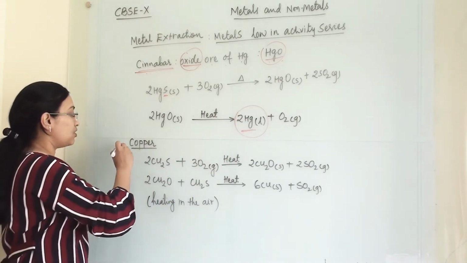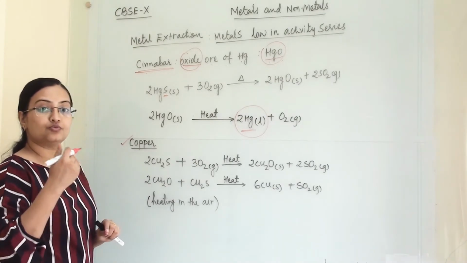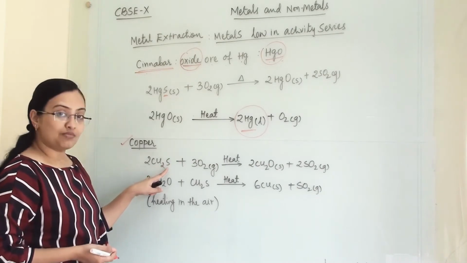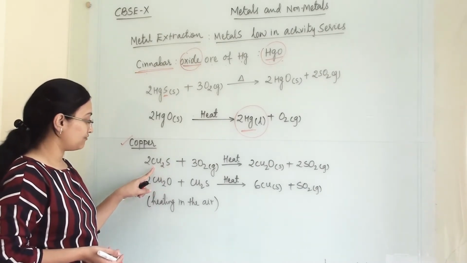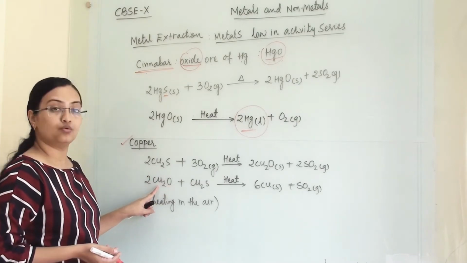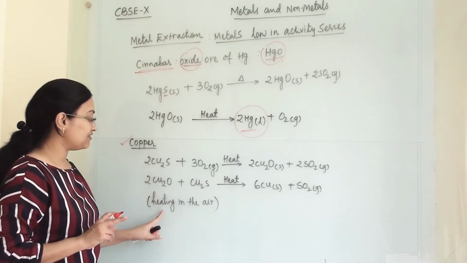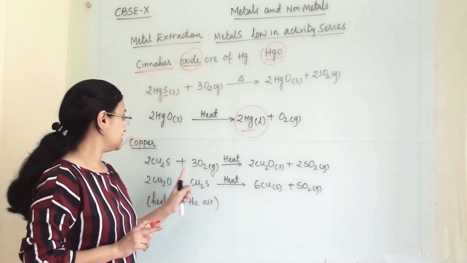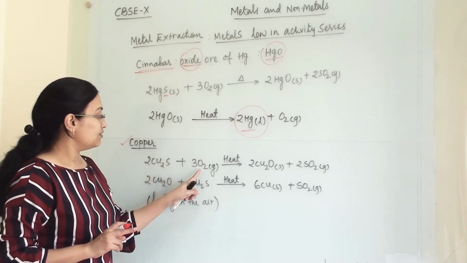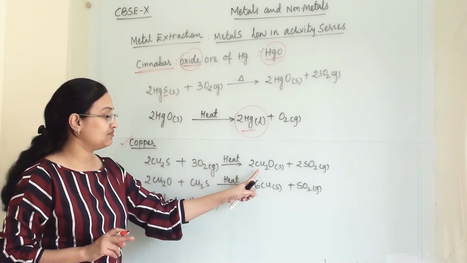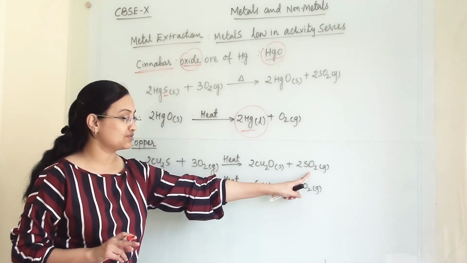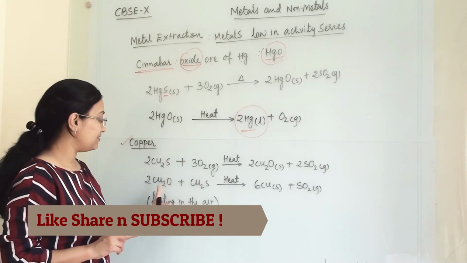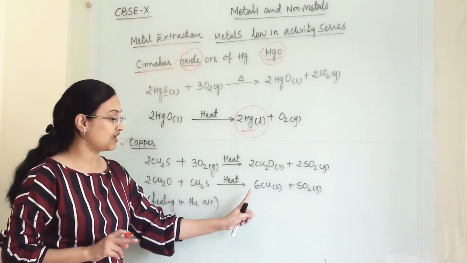Now when we are talking about copper, copper is also placed low in the activity series. So when copper is combined with sulfur, there will be a sulfide ore of copper, or an oxide ore of copper. Simply by heating in the air, we can separate them from their impurities. When we heat copper sulfide in the presence of air, we will get copper oxide and sulfur dioxide gas. Here also, copper oxide and copper sulfide, when we heat them in the presence of air,